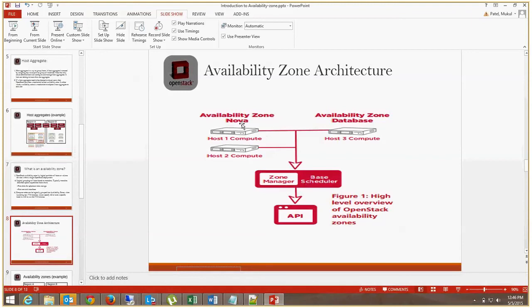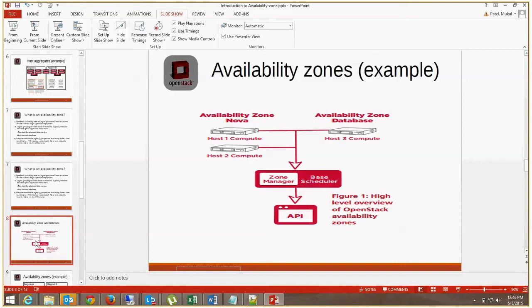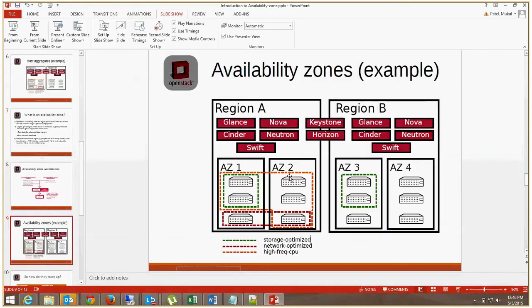So this is the way I told, like we can have a zone, in one zone 2 computes are there, in another zone 1 compute is there. So whenever the scheduler has to decide, it can decide on the basis of zone 1 or zone 2. So here these dotted lines are host aggregates, and we can put all the host aggregates on top of some availability zone.